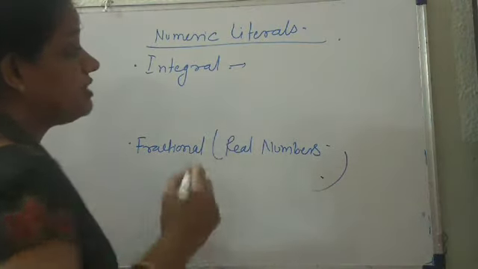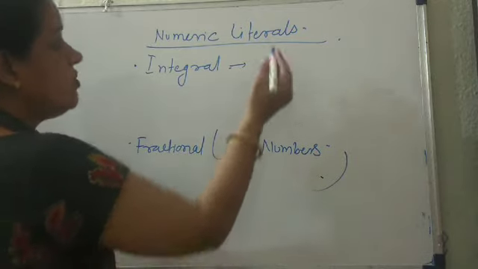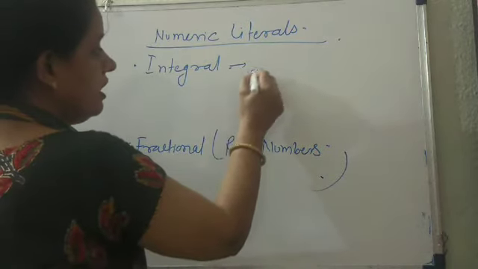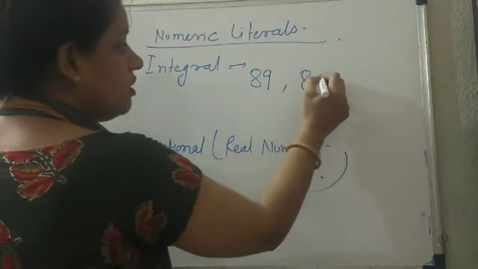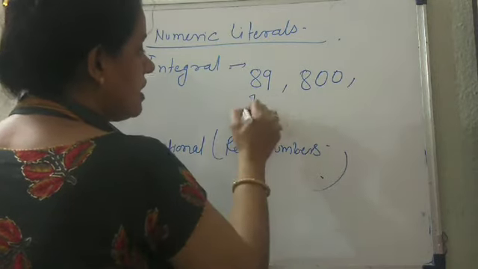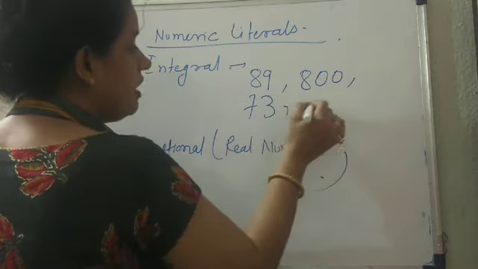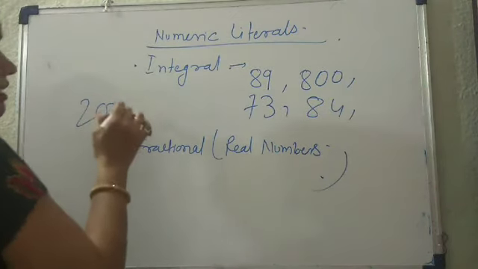Integrals are those which don't include a fractional value. So 89 is an integral value, 800 is an integral value, 73 is an integral value, 84 is an integral value, 2000 is an integral value.